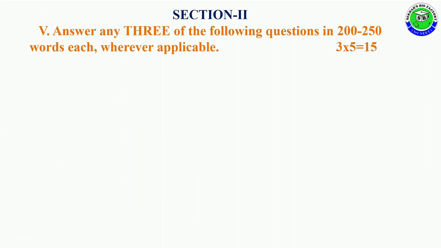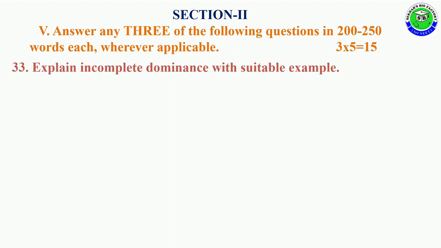Section 2, Roman number 5. Answer any three of the following questions in 200 to 250 words each wherever applicable. 3 into 5 is equal to 15 marks. Question number 33. Explain incomplete dominance with a suitable example.